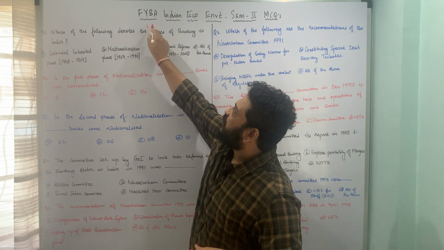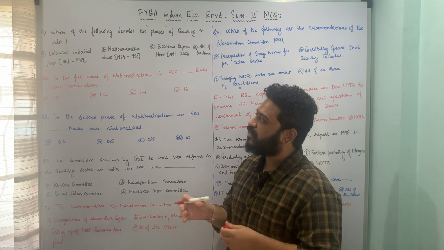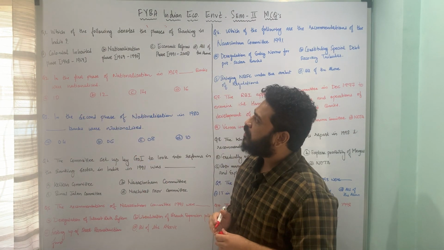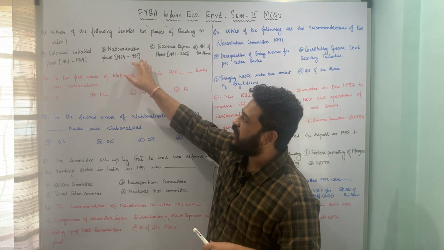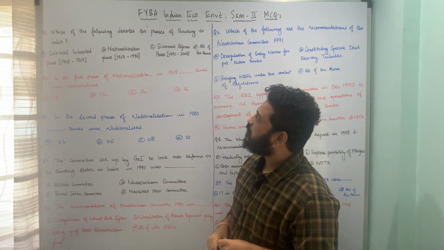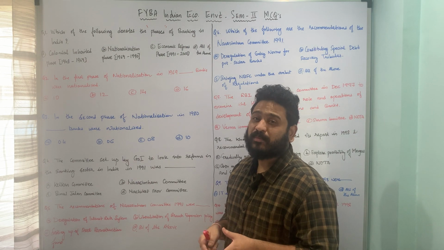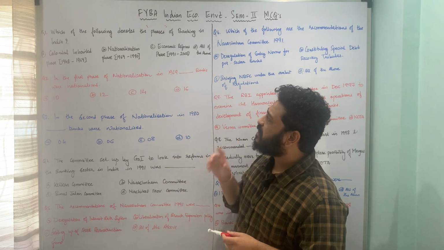The phases of banking in India. The first point is the colonial inherited phase, which was from 1948 to 1969. The second option is nationalization phase, which was from 1969 to 1990. The third is economic reforms phase, that is the LPG reforms or new economic policy reforms phase, which is from 1991 to 2000. And last is all of the above.